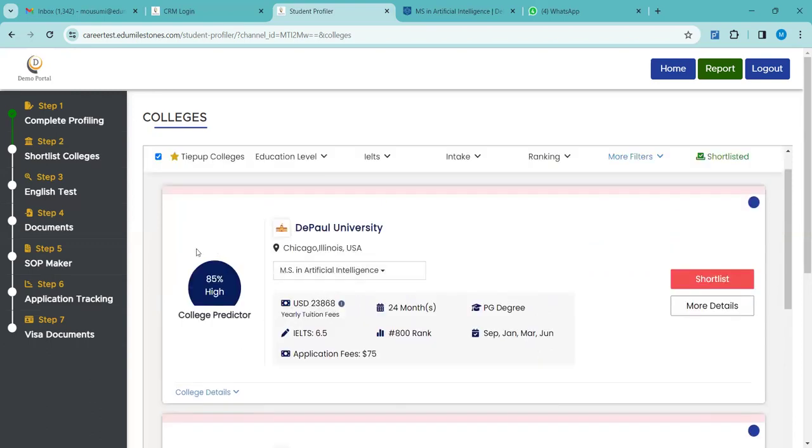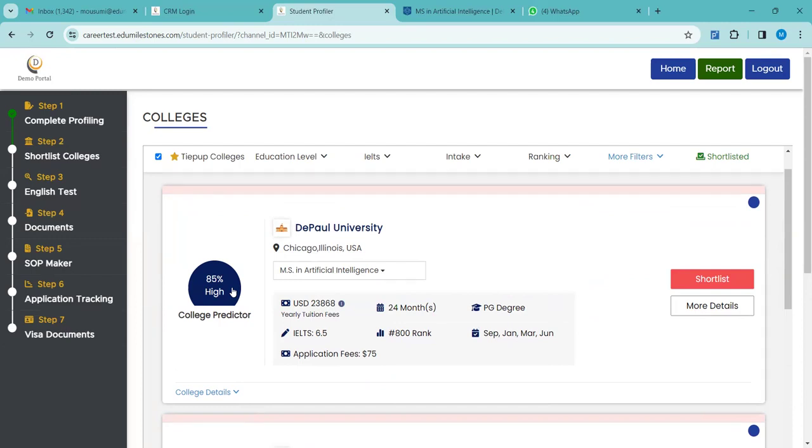On the left-hand side, if you can see, here is the college predictor. The college predictor actually will help you. This 85%, whatever percentage or score you are seeing here, is a self-calculated score as per the profile. If you remember, we did a dummy profiling with the name Isha.